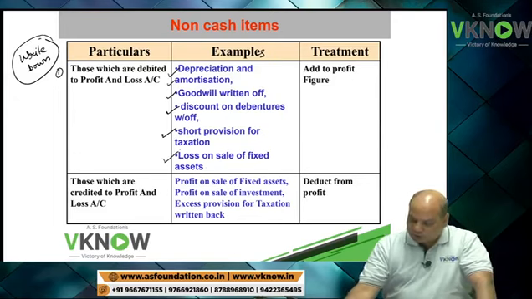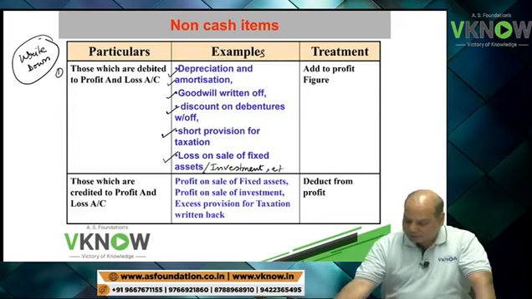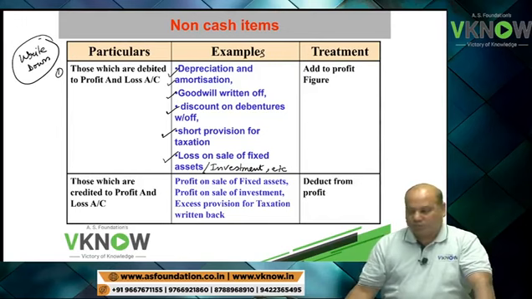Loss on sale of fixed asset or investment, etc. Write these down because there are many examples. So these items are debited to the P&L account.